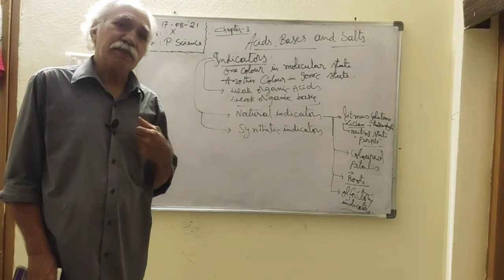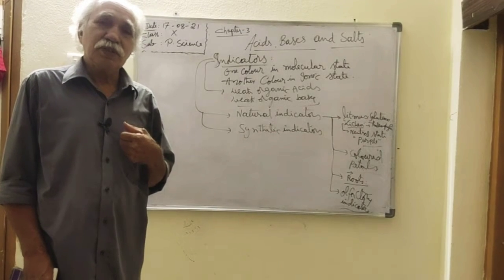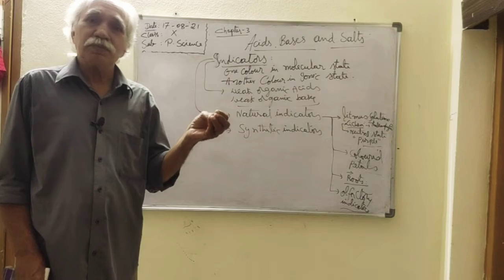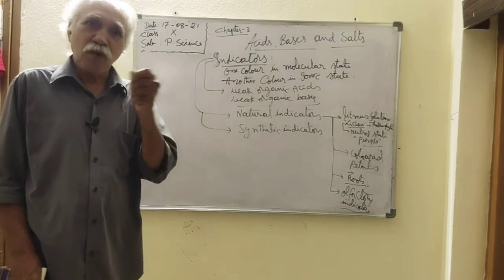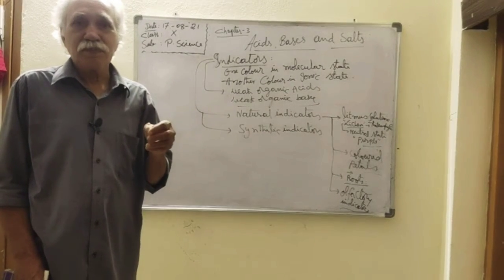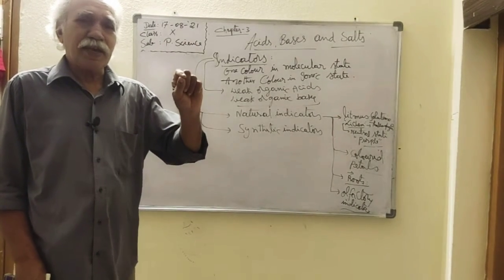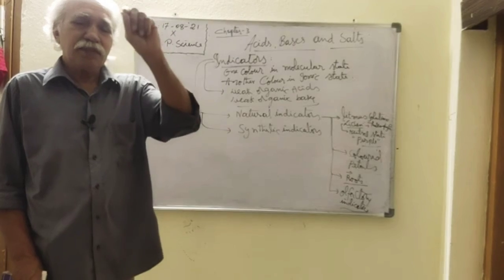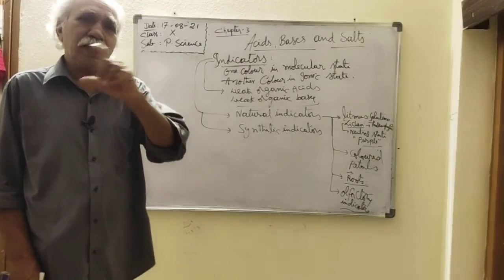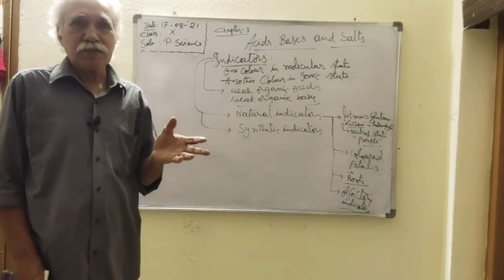Then take it out, separate these cloth strips and wash them with clean water. Then put these strips on a table. Add an acid on one strip and a base on another strip, and you can observe the distinction.